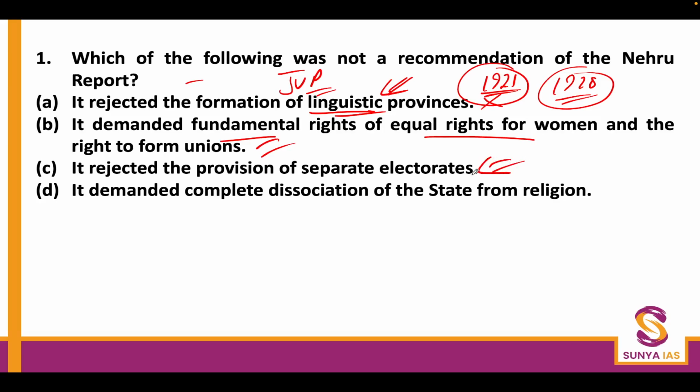It rejected the provisions of separate electorates. This statement is right. This is actually the main issue, if you focus on Jinnah's first Delhi proposal and the 4 points of the Delhi proposal. The Muslim League was letting go of separate electorates with the expectation of getting reservation in Bengal and Punjab, where the Muslims were in majority, in the weightage issue of their presence. But that was actually the whole crisis. So they rejected separate electorates. This statement is also right.